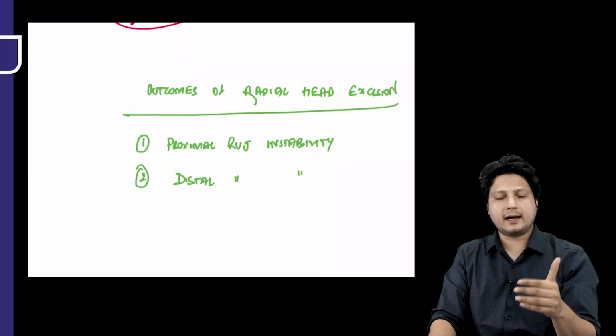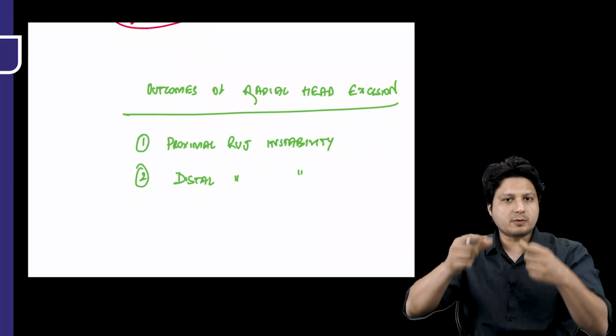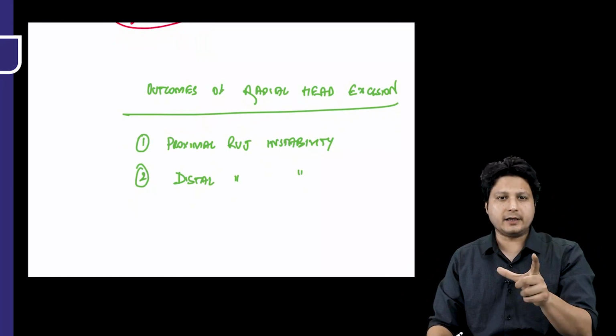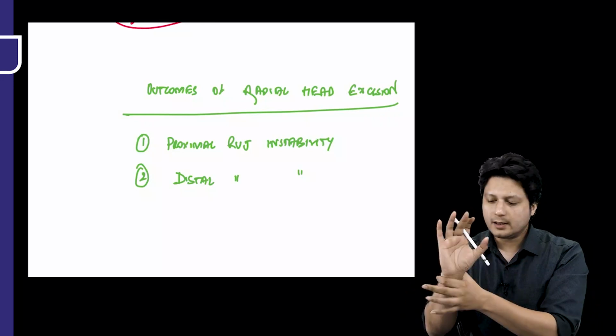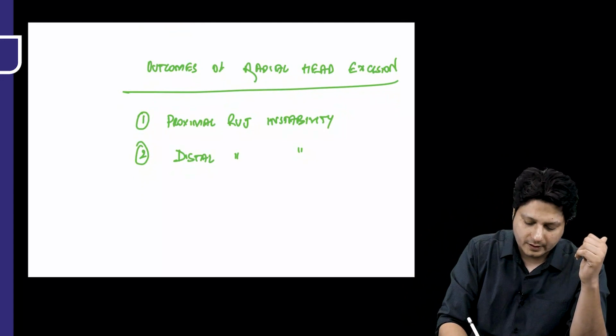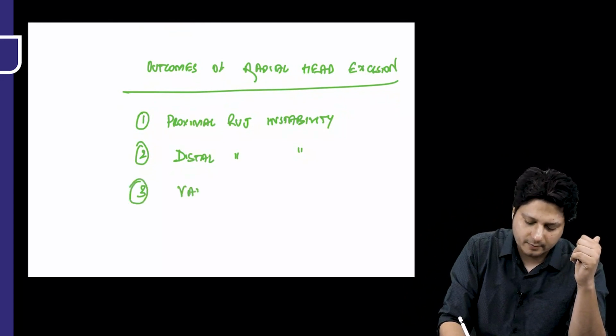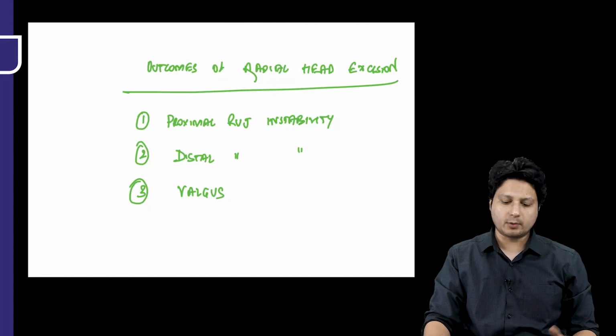Now, you already came to know that if there is an excision of the radial head, then there will be a proximal migration of the entire radius to some extent, which might result in pain in the wrist also. So, distal radio-ulnar joint instability. The third one is valgus deformity. Now, why is there going to be a valgus deformity? Just try to understand.